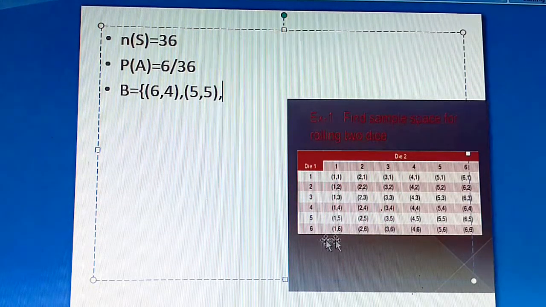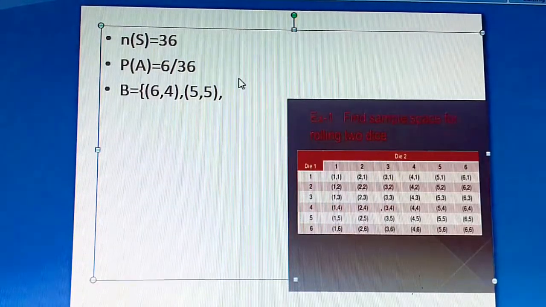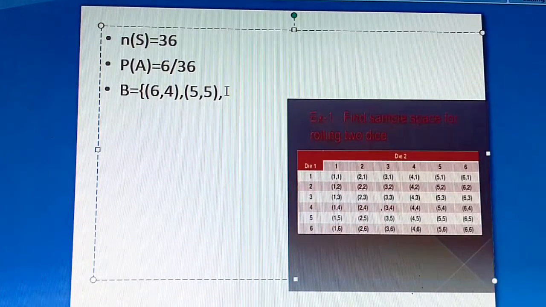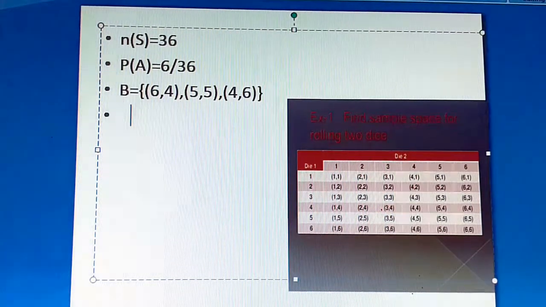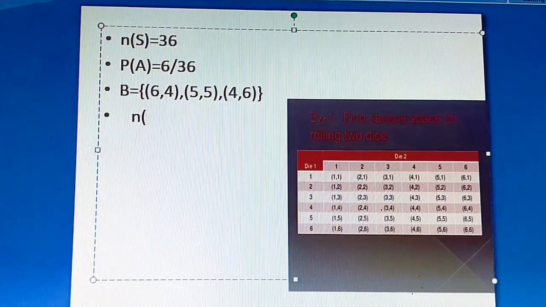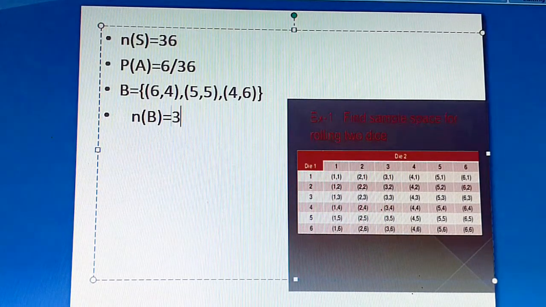And in the last row, you have 4, 6, right? 4, 6. So I can write this as 4, 6. So totally, how many favorable outcomes did you have, students? N of B is equal to 3. Correct? N of B is equal to 3.